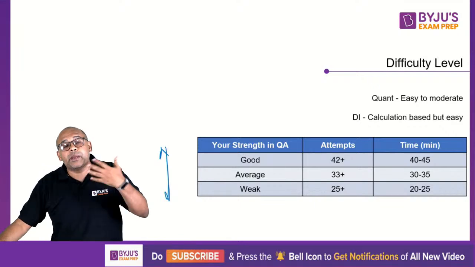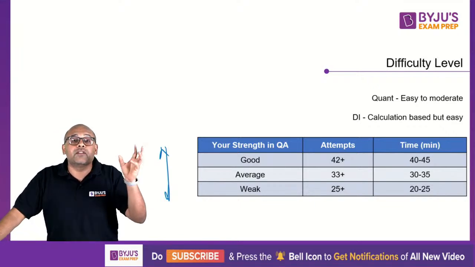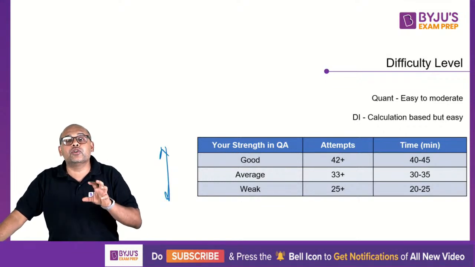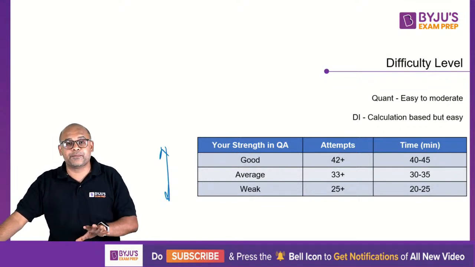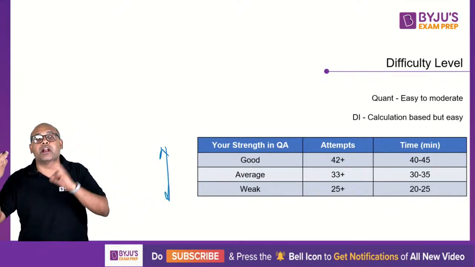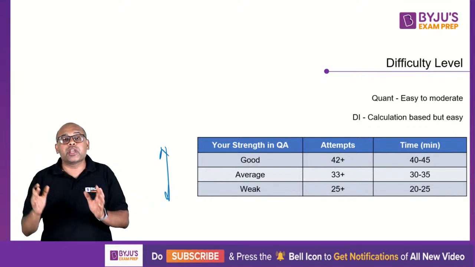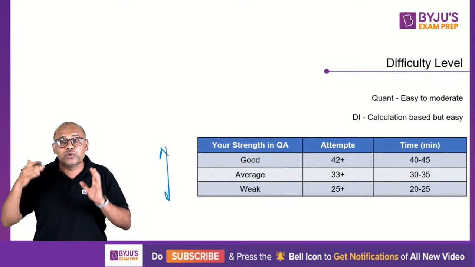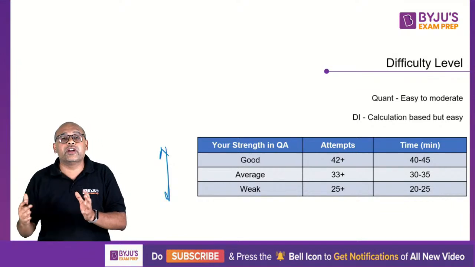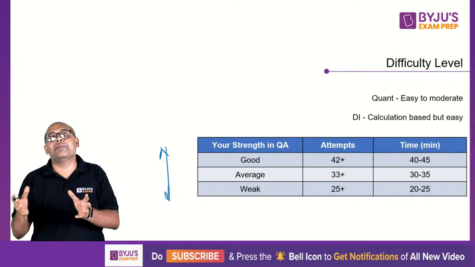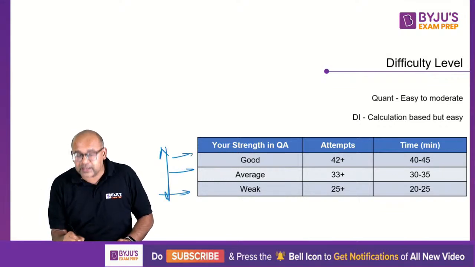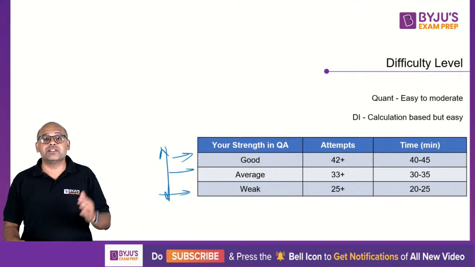So there are people who can get 130s, 140s with one subject being poor. So I'm talking about whether you are good, average or poor in only maths. I'm not talking whether you are 80 percentile, 90 percentile or 100 percentile. I don't care. I'm just talking about, are you good? Do you love maths? Do you like maths? You're okay with maths, or you are kind of fearful, or you hate maths or you don't like maths. Either way, these are the 3 basic broad definitions I have.